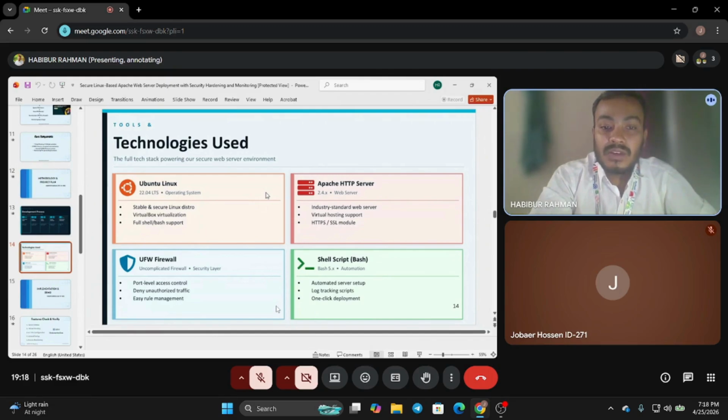Only necessary ports are open, and all unauthorized traffic is blocked. Shell script and bash. These are our automated tools. Using bash script, we automated the server setup and log tracking, so we do not have to repeat the same task manually. This is the fourth part, together we set up our complete secure server environment.